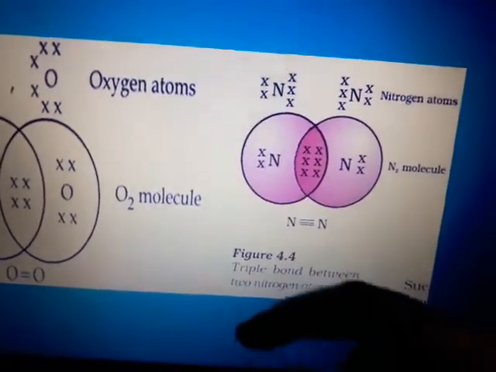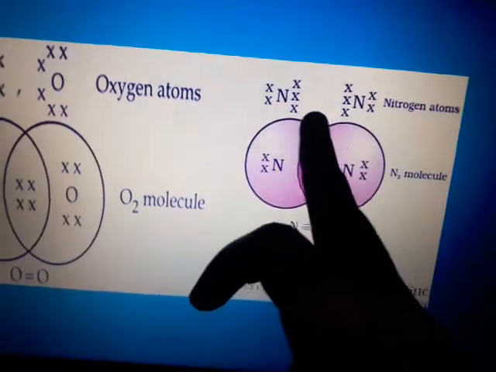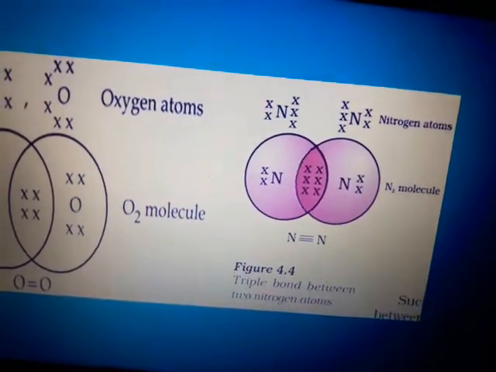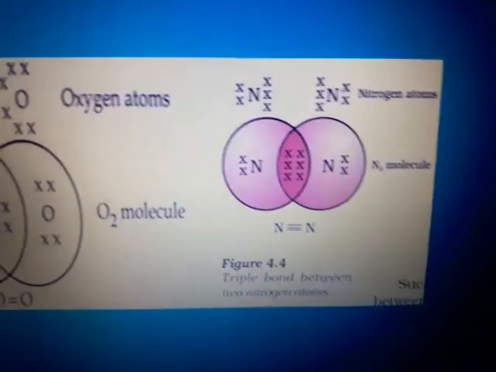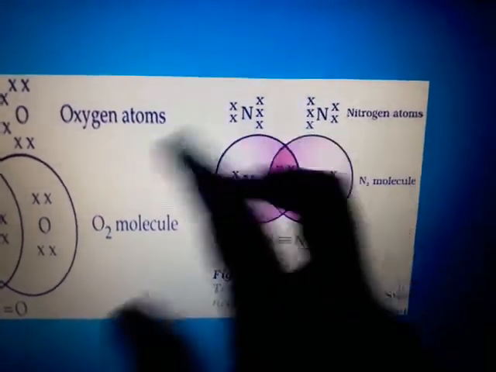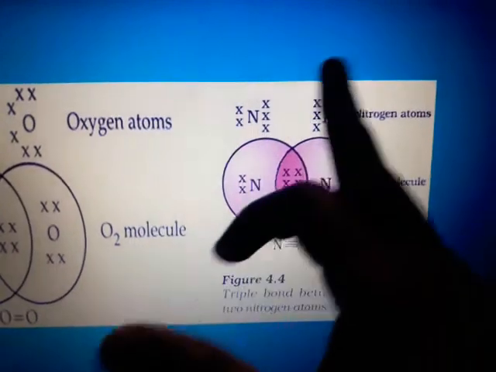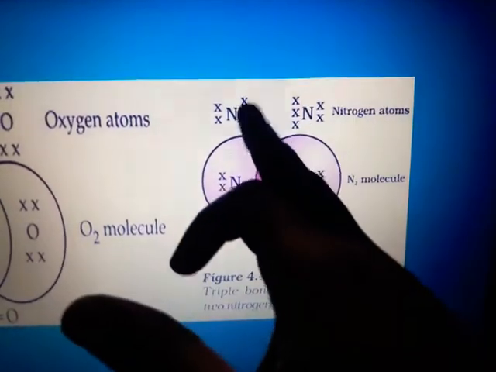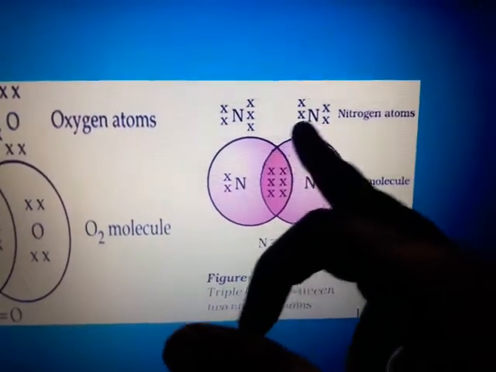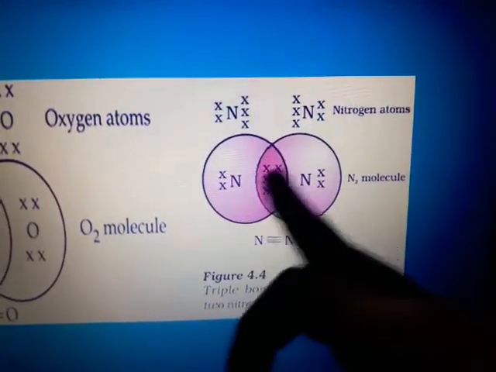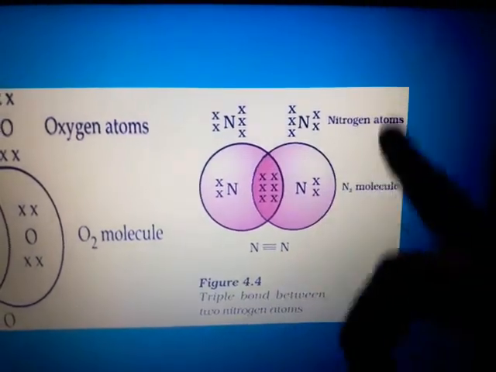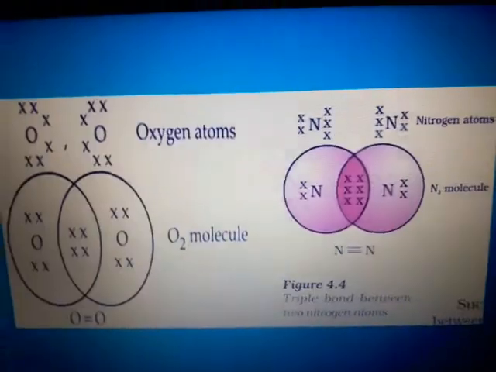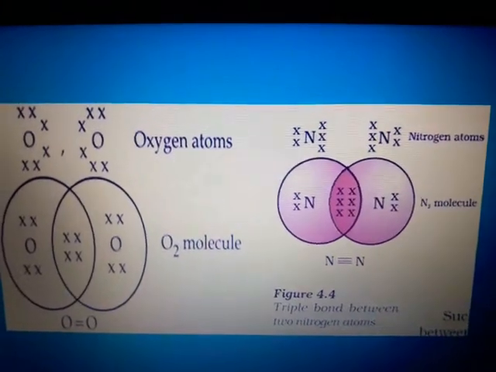What is the valency of nitrogen? The valency of nitrogen is 3, and it has 5 valence electrons. The atomic number is 7, so how is it distributed? 2, 5. We take the valence electrons, 5 here and 5 here. We leave the 2 part, take the 3 and 3 as common and share the electron pairs. Three electron pairs are shared, so a triple bond is formed in the N2 molecule. This is an example of the formation of a covalent bond.